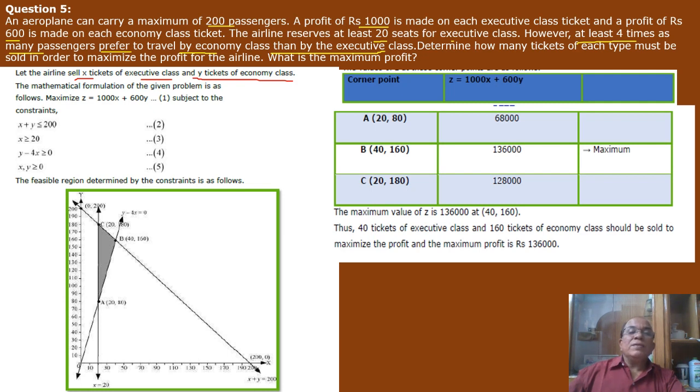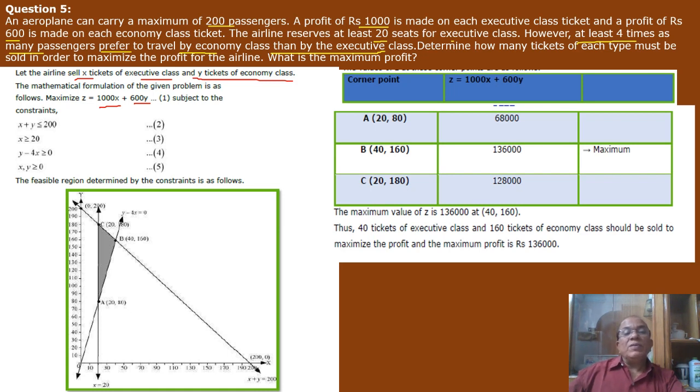Now it is given that the profit for executive class is rupees 1000. So the total profit of the executive class will be 1000x, and the profit for the economy class is rupees 600. So the total profit for the economy class is 600y. So overall profit of the airline will be 1000x plus 600y.